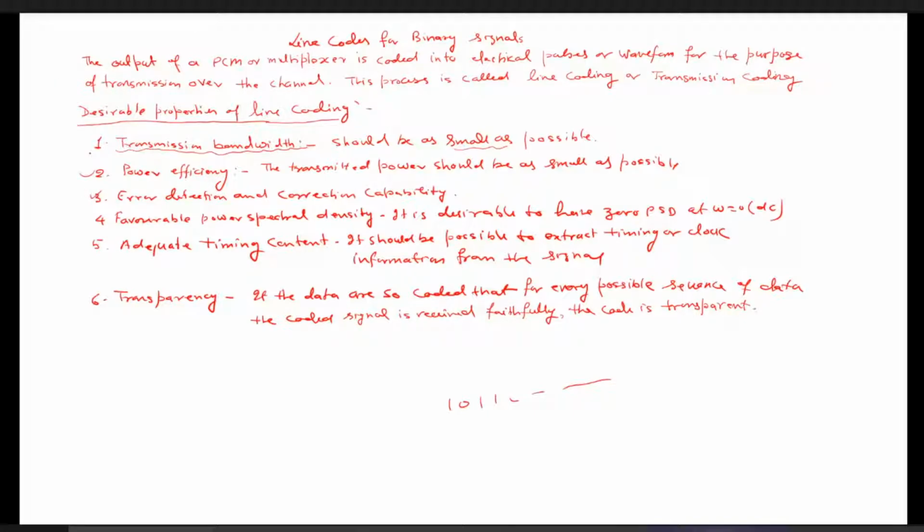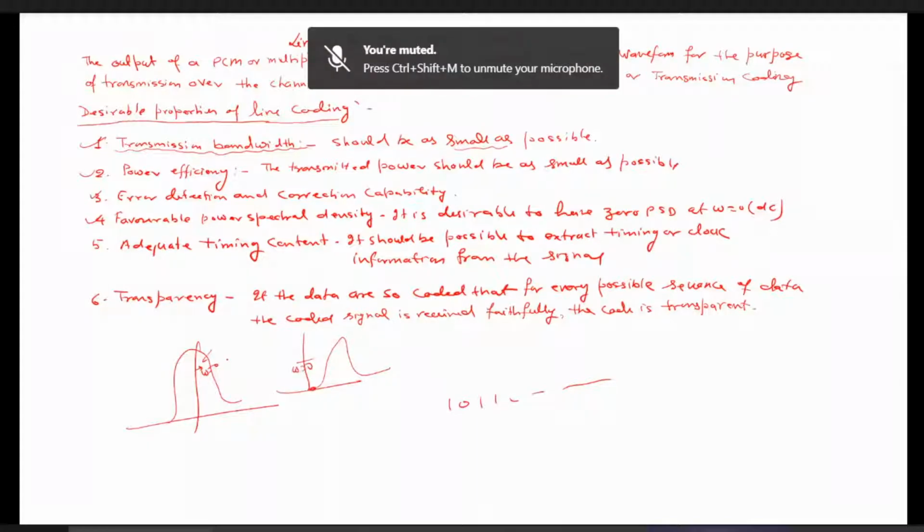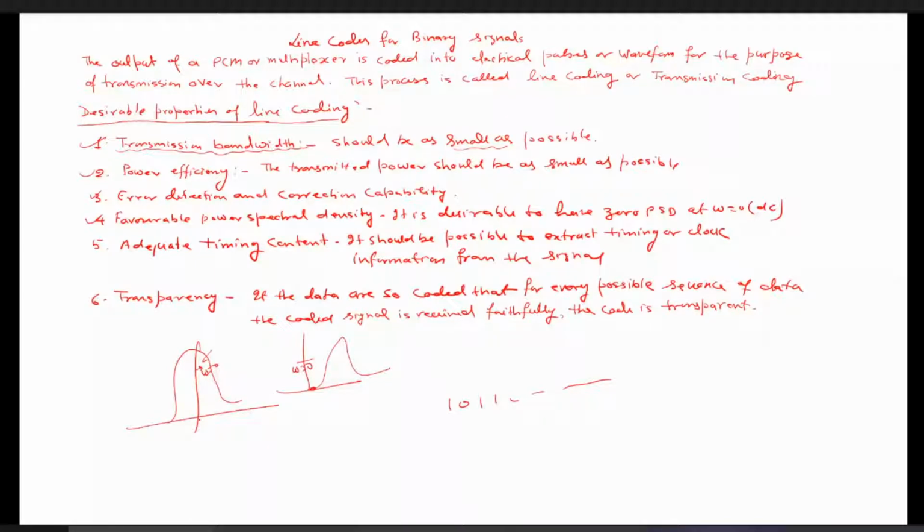And the fourth one is the favorable power spectral density. Suppose you have a power spectral density like this, which consists of large power near the omega equals 0 axis. And another power spectral density is given by this, which has very small power near omega equals 0. At the same time, some line codes have impulses at omega equals 0. If you have an impulse at omega equals 0, it means that the line code consists of a DC term.